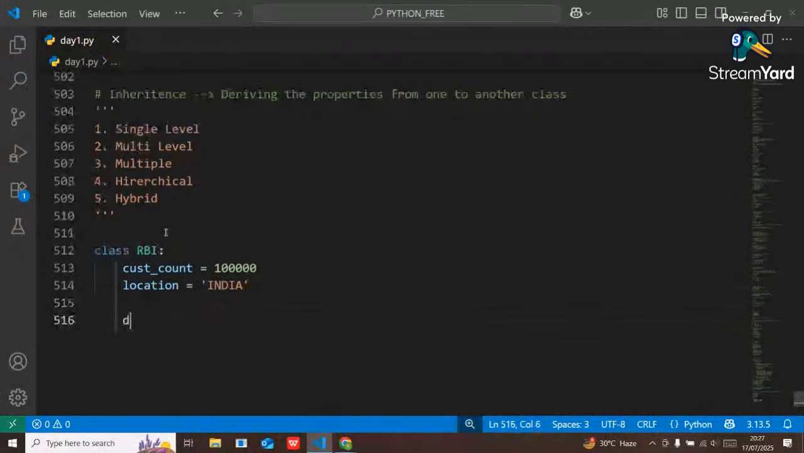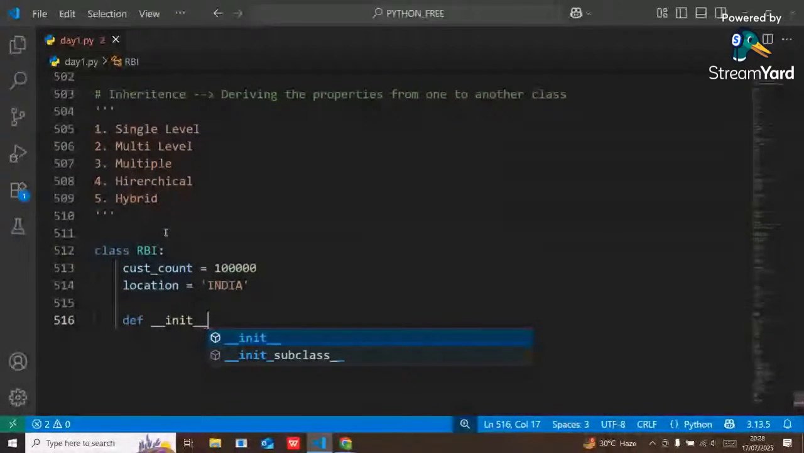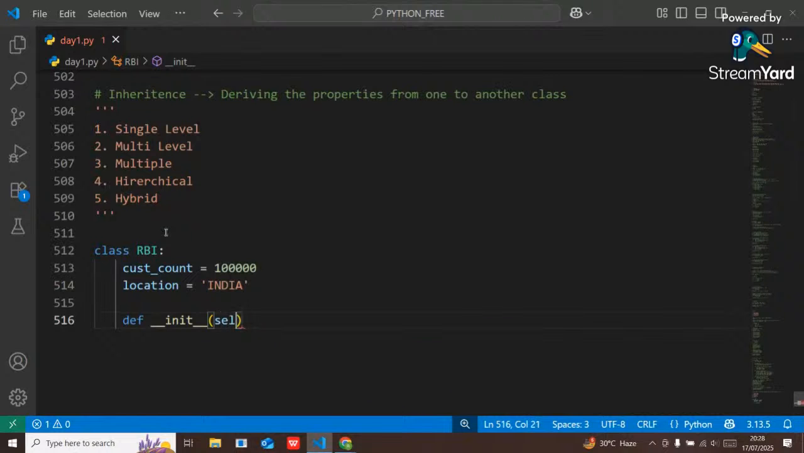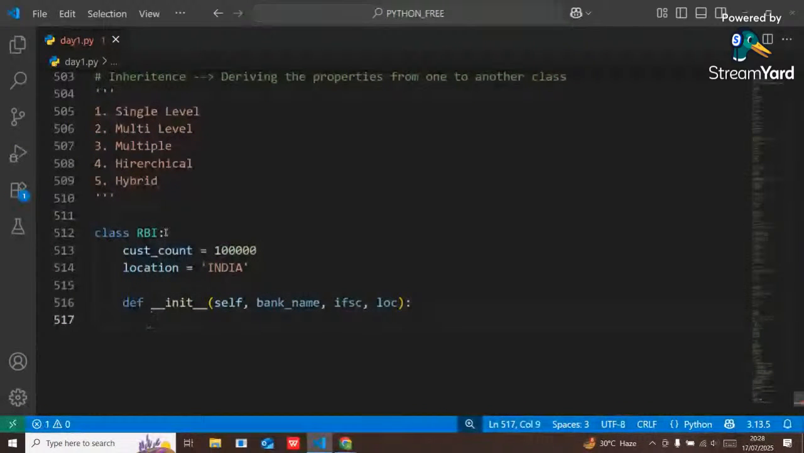And here inside RBI, I'm going to use a constructor to initialize the details of my bank like SBI or PNB or HDFC. So here I have to pass self. Now I have to mention what will be my bank name, what will be my IFSC. Okay, got it, people? After that, please define the location of that bank. I think it is not required here. No, it is not required.